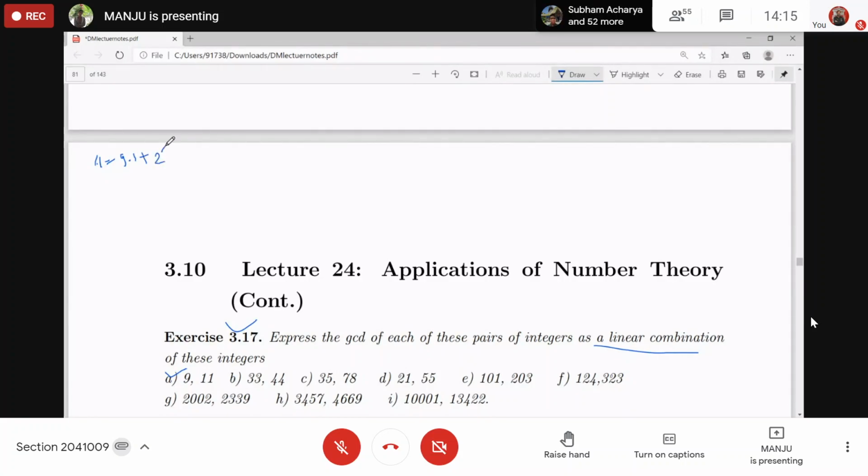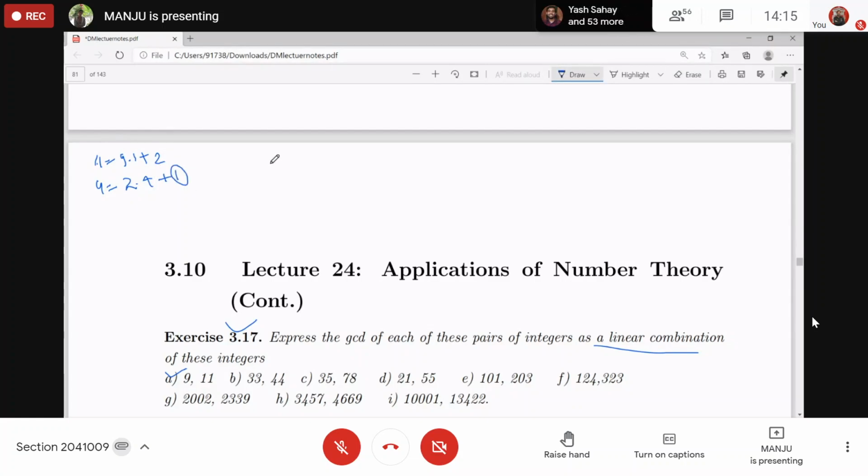Then you take 2 and 9, divide 9 by 2. What did you get? 2 into 4 plus 1. And then you take 2 and 1, and you will get 0 remainder. But for this one, the last non-zero remainder is giving you the GCD. So that's why we got 1 as the GCD.